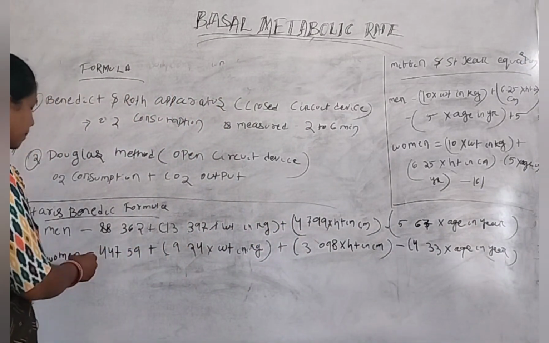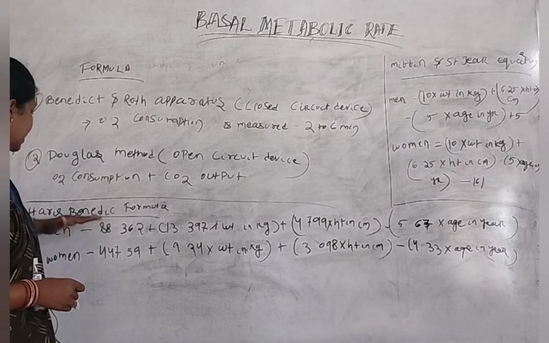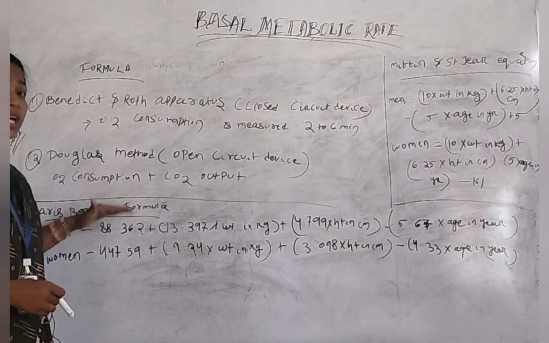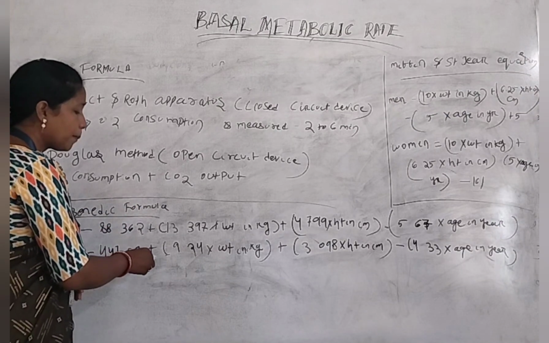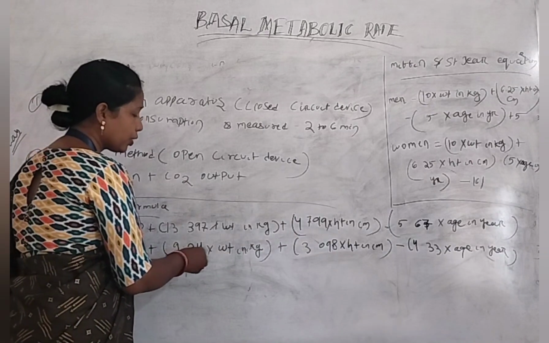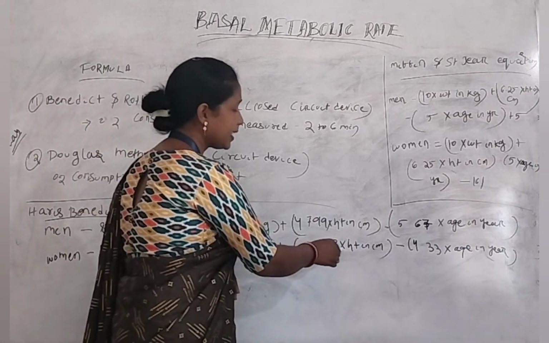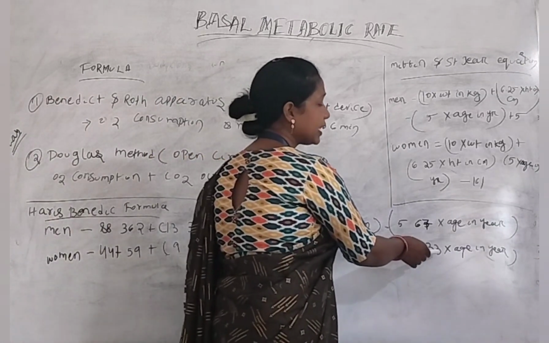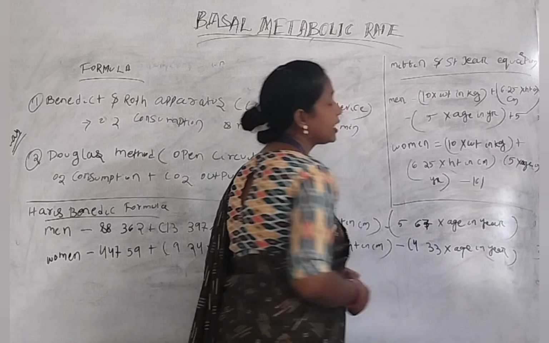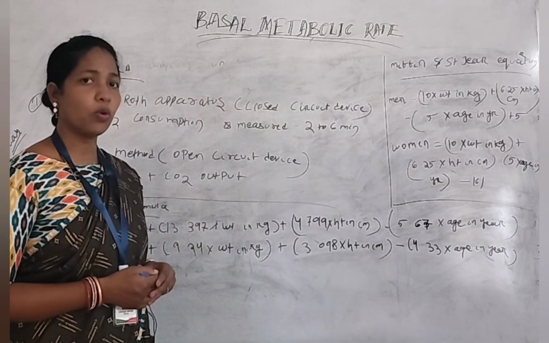Next one is women. For women, if we count the basal metabolic rate using the Harris-Benedict formula, the formula is 447.59 plus 9.24 into weight in kg plus 3.098 into height in centimeter minus 4.33 into age in year. So that is the formula of basal metabolic rate for a woman.